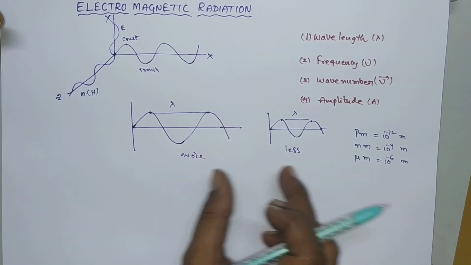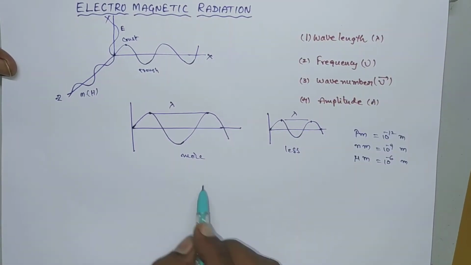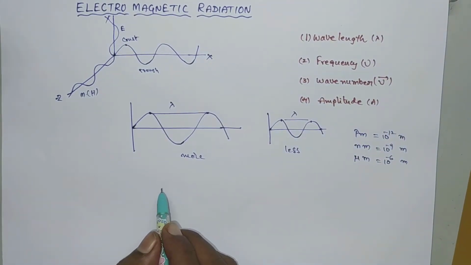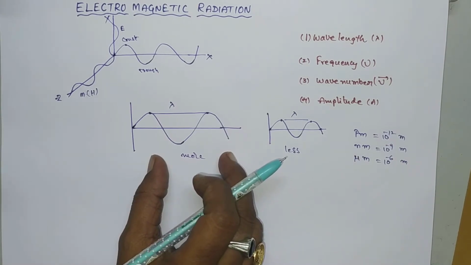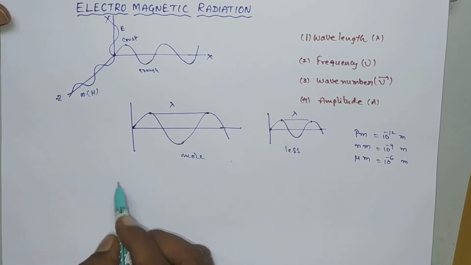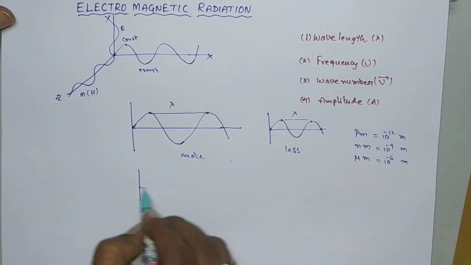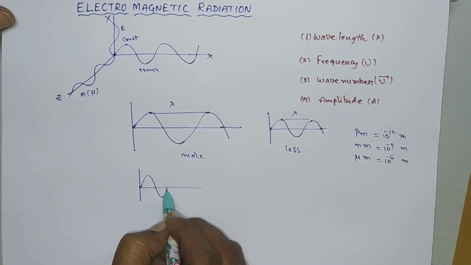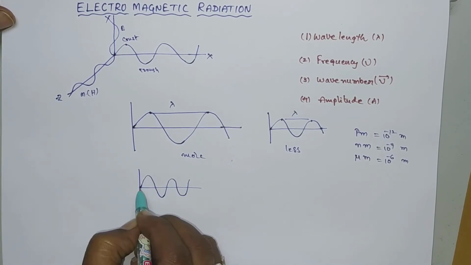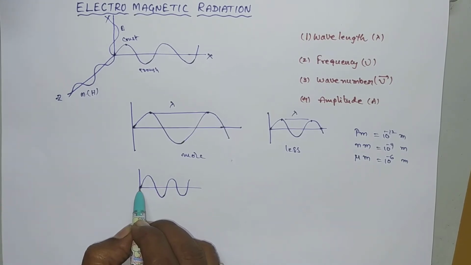Next let us move on to the second point, that is frequency. Frequency means the number of wave cycles passing through a fixed point. So the number of wave cycles passing through a fixed point is called frequency. Let us consider a wave like this and consider this point. From this point, how many wave cycles are passing within 1 second?